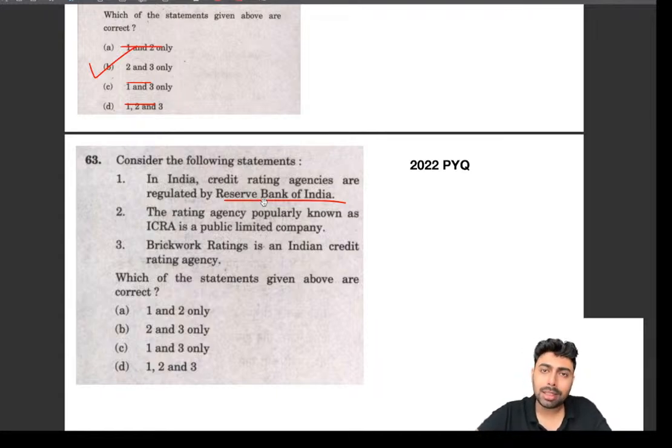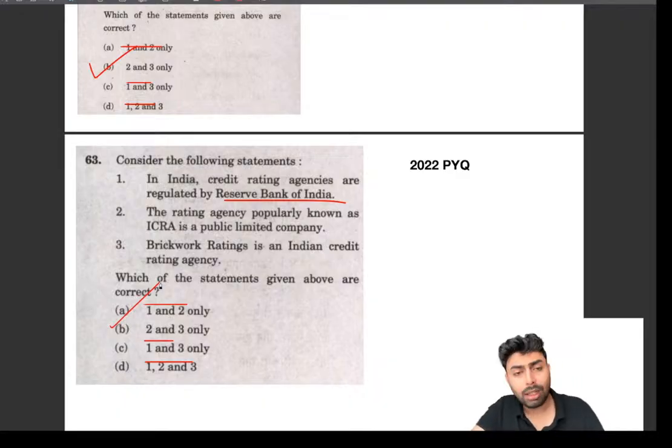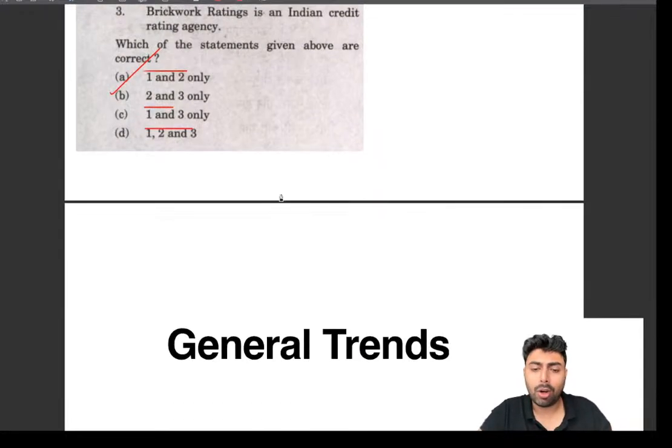Something that is being asked about provisions of RBI and SEBI will be given, and the answer would be RBI only. So switching between RBI and SEBI is a classic way of UPSC asking questions. That's very important, and that's all that is required. Credit rating agencies are not regulated by SEBI, and you can easily arrive at the answer as B. So that's the usual, classic thing. Remember that in economy.